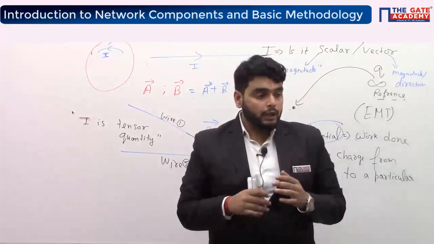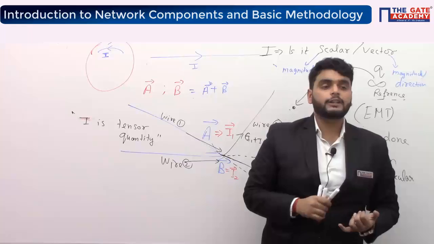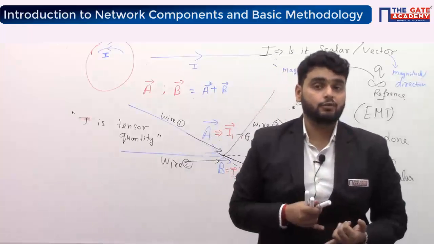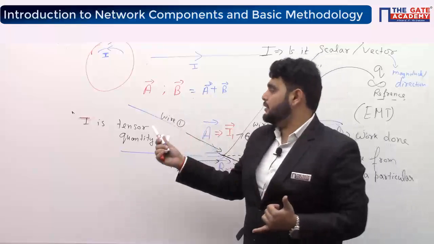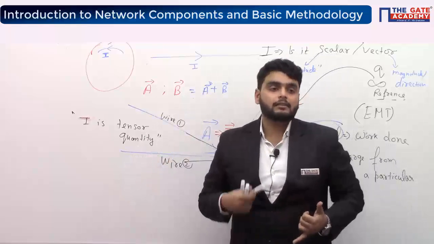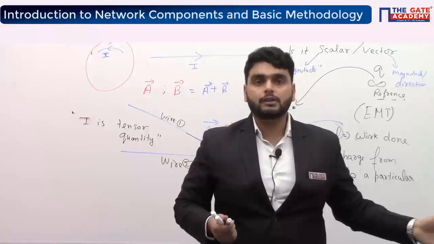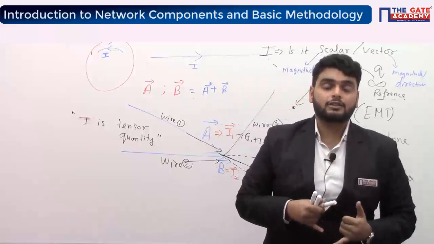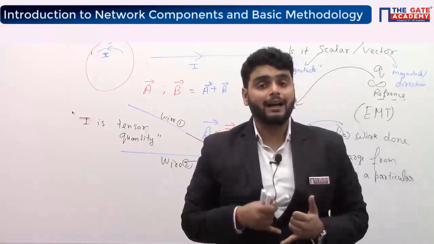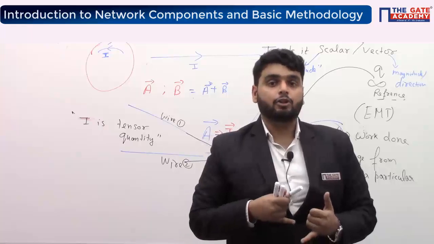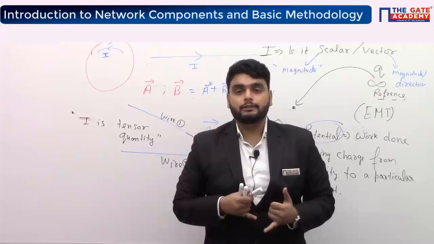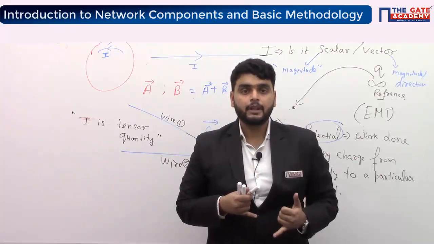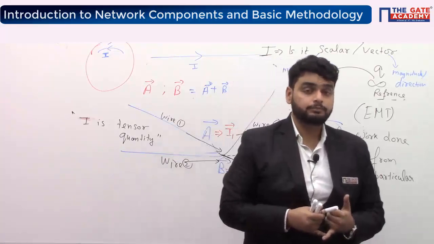So if anyone asks you whether current is a scalar or a vector, you will say it is neither scalar nor vector. It is a tensor quantity. Then they will ask why it is not a vector if the direction is given. Because the direction given is the direction of the path, and again it is not a vector because it does not follow the parallelogram law of addition. Okay. Got it? Any doubt, anyone?